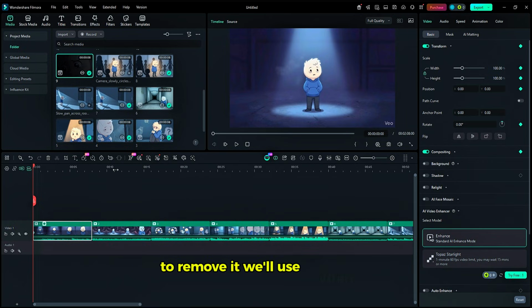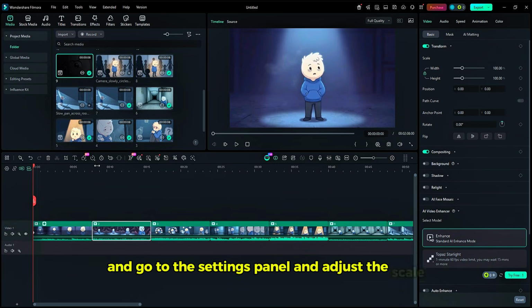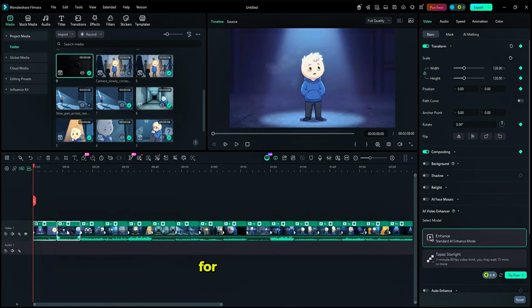But there's one problem: the VEO watermark. To remove it, we'll use keyframes. Select the first video clip, click the keyframe icon, then go to the settings panel and adjust the scale or position to crop out the watermark. Once you're satisfied, repeat the same process for all the other clips.